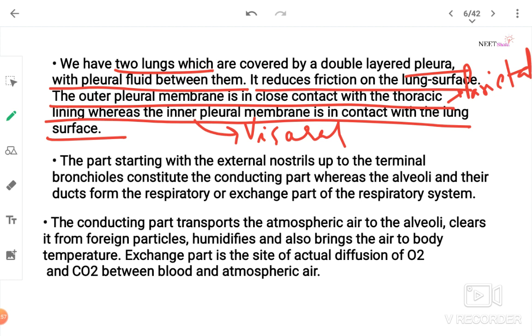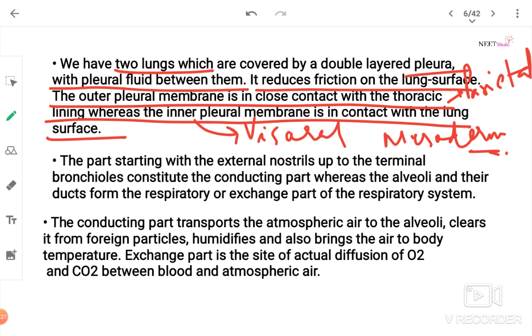And one more thing I will tell you, do you know the origin of the pleural membrane? They are derived from mesoderm. Pleural membranes are mesodermal in origin. So this was about pleura. About alveoli we will discuss a little, but at the end.